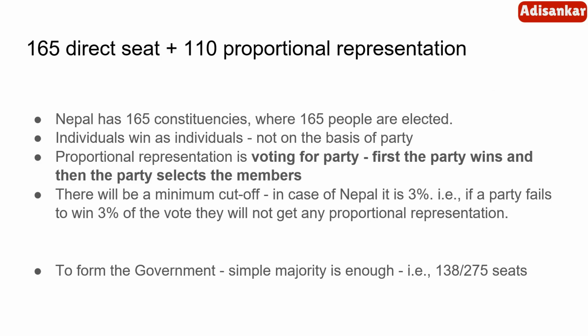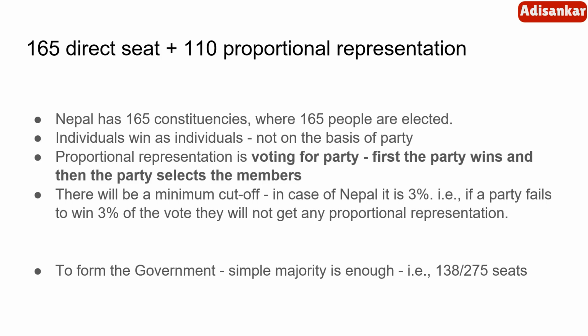Nepal has 165 constituencies where 165 people are elected. Just like how India is divided into different constituencies, Nepal is also divided into 165 individual constituencies, and from each of these constituencies, one member is directly elected. Now, these members represent themselves. They do not stand as a member of a party. They represent themselves. How, we will see in a moment, but I'm just giving you a brief introduction.